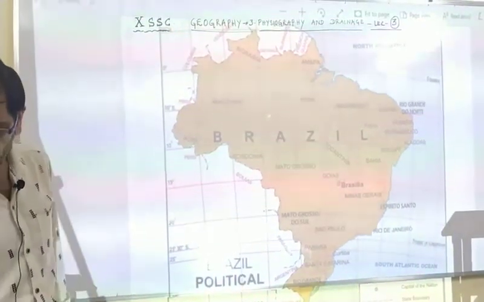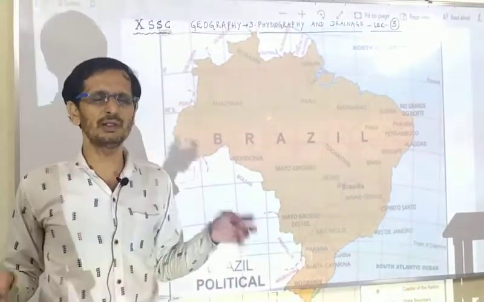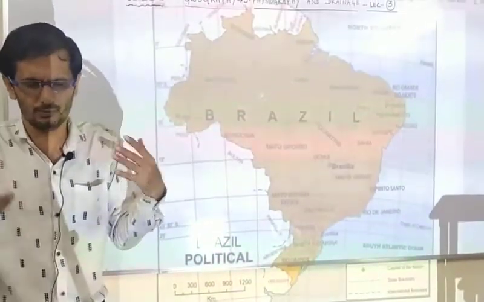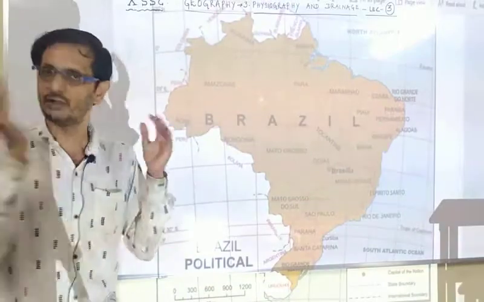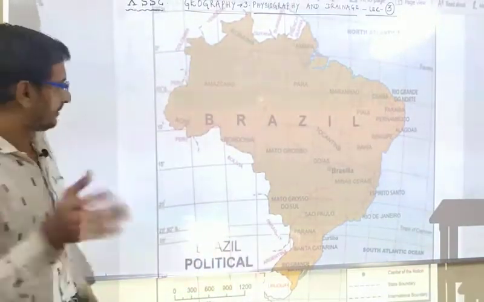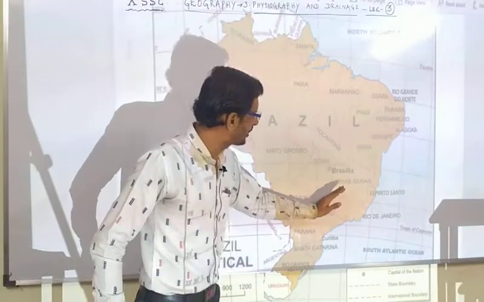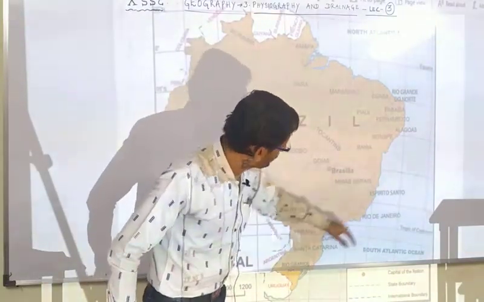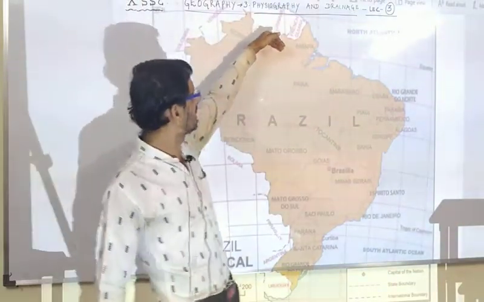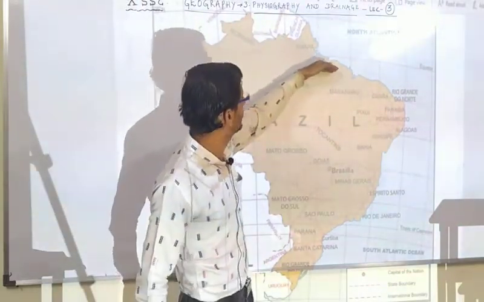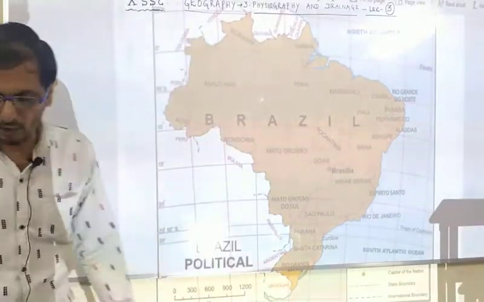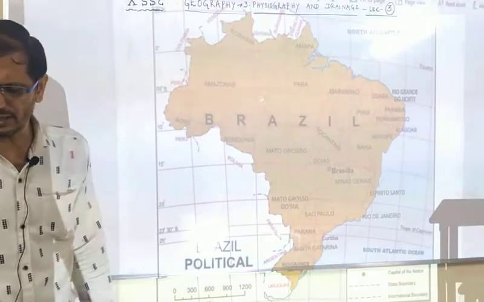There are various small mountains and plateaus, but these two highlands are very important from the point of view of geography and physiography. The first one is the Guyana highland and the second one is the Brazilian highland. The Brazilian highland is located in the southeast, while the Guyana highland is located in the north of Brazil. It occupies the northern territory of Brazil. There are no very high and long extending mountains in the country.